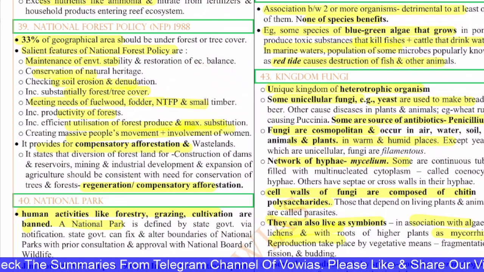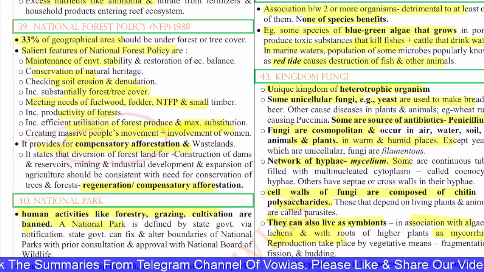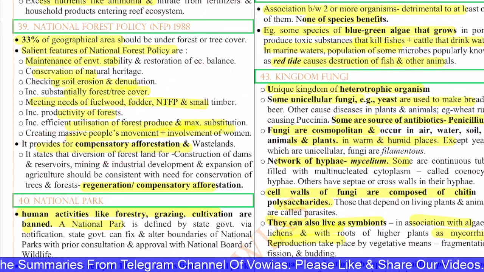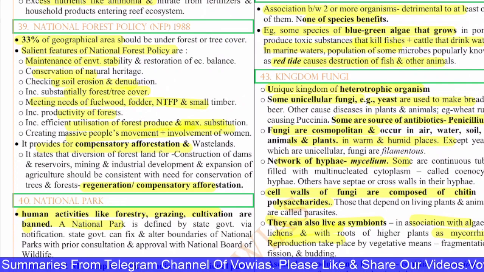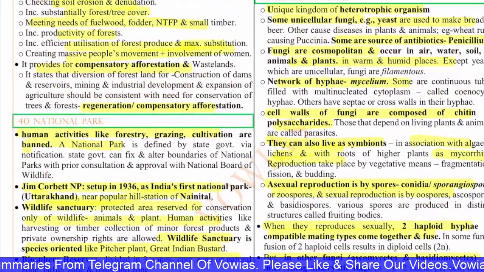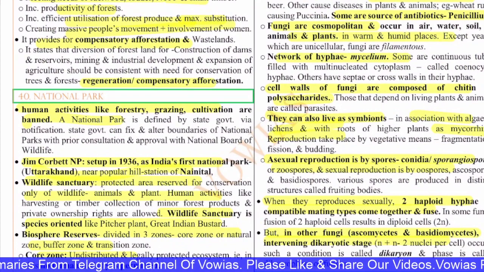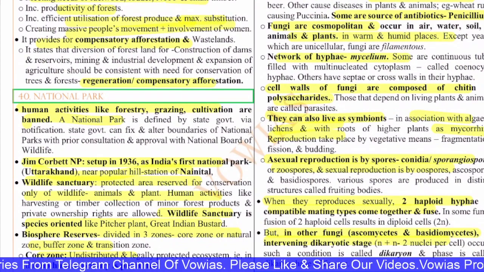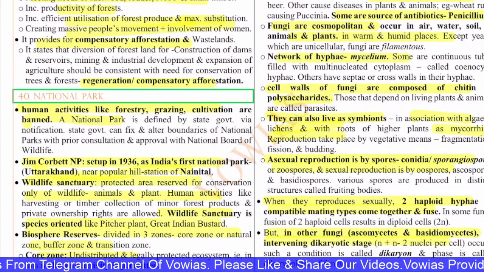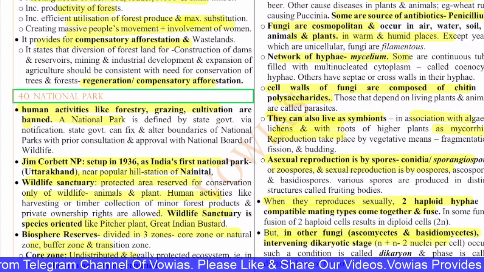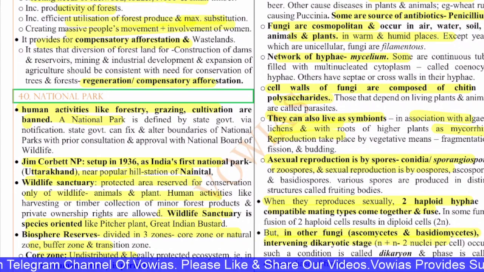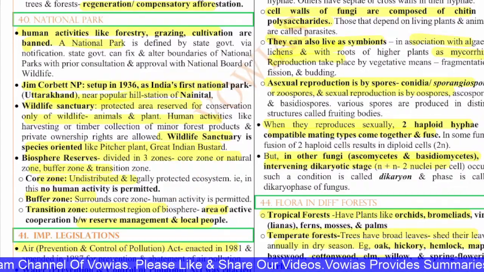This also includes compensatory afforestation and wasteland as well. You have the CAMPA fund, the compensatory afforestation fund management, so that also is related to this. This fund is basically given by the companies who cause some damage to the forest or who use the forest for their needs, and they give this CAMPA fund for the development of the forest, and this will be with the state and center.